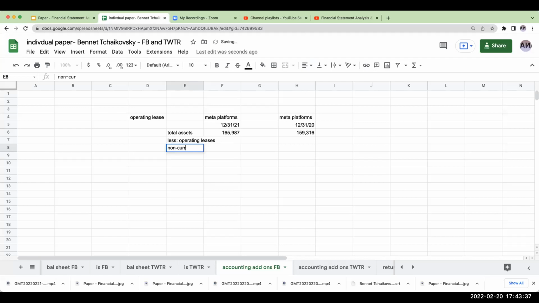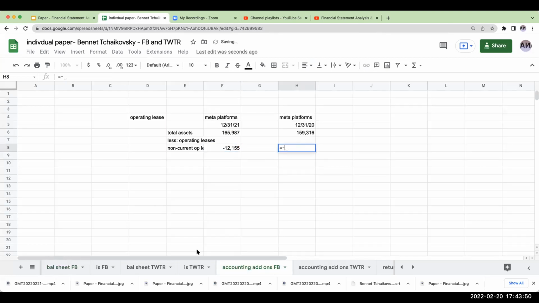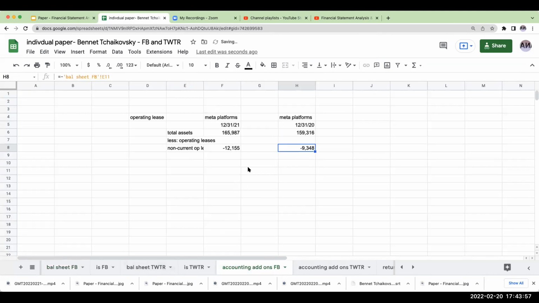So my non-current operating lease amount is going to be, for the balance sheet over here, 12,155,000,000. This over here is going to be 9,348,000,000. Now, my current operating lease liabilities, this is where we're going to have to go through and do some digging.